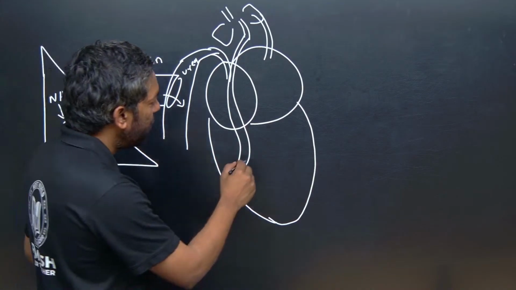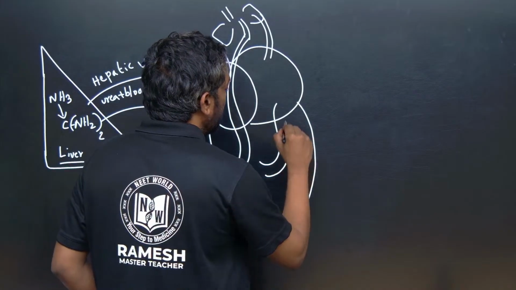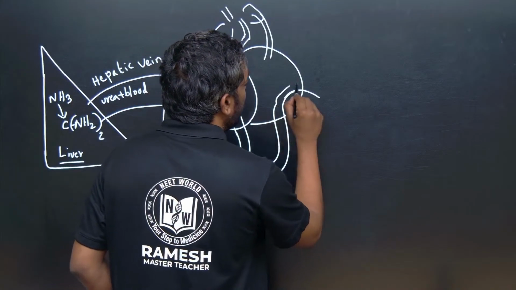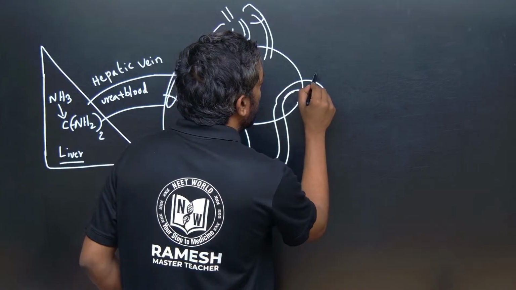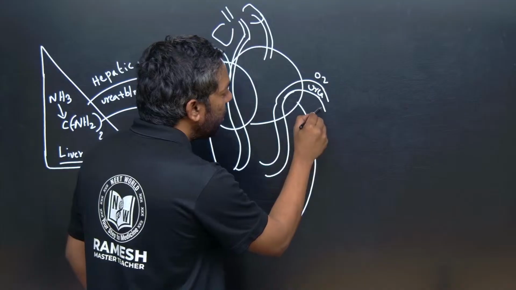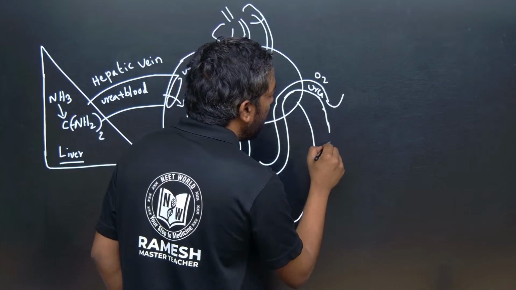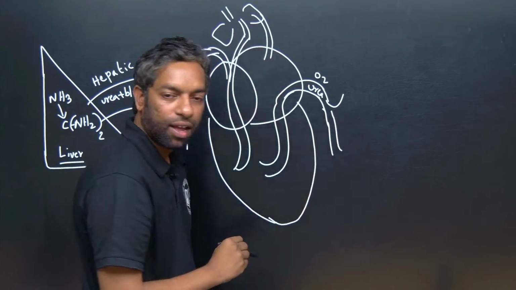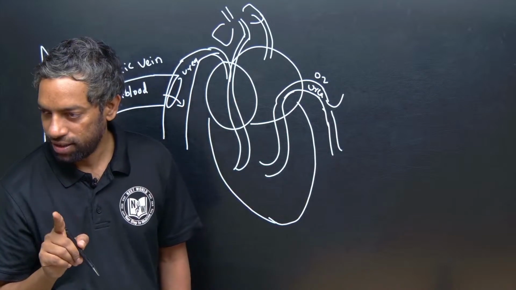From the aorta, with the oxygenated blood, urea is carried into one artery called the renal artery. The renal artery carries one fifth of the blood; out of 5 liters, 1 liter enters the renal artery.